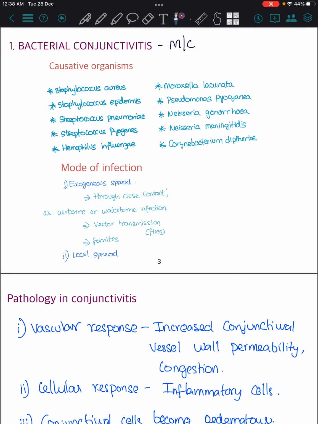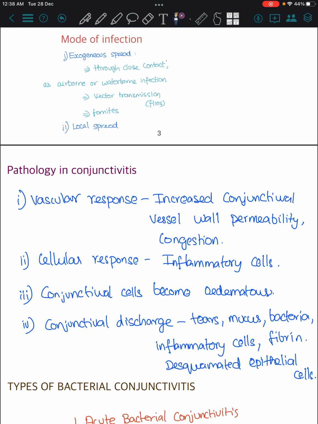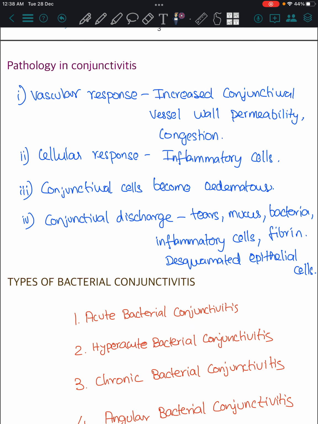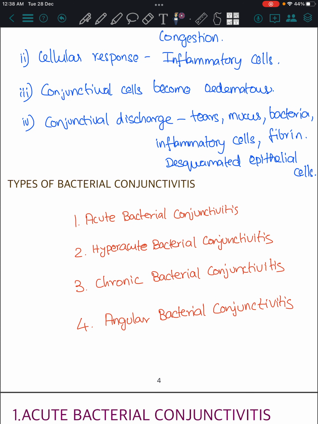The mode of infection is spread through fomites, vector transmission or airborne. Local spread is also there. In the pathology, a vascular response will be there, a cellular response will be there, and conjunctival cells become edematous. The discharge is very important in conjunctivitis. And the types of bacterial, as I said, are acute, hyperacute, chronic and angular bacterial conjunctivitis.